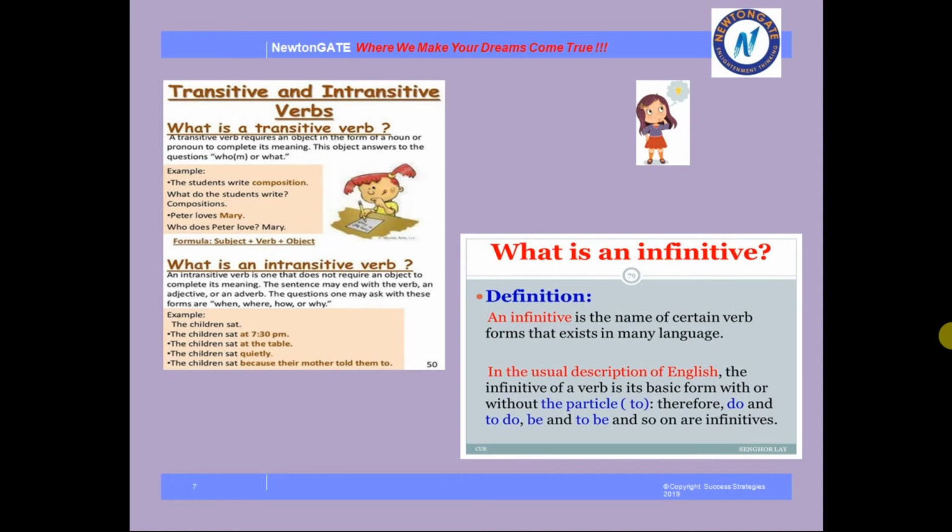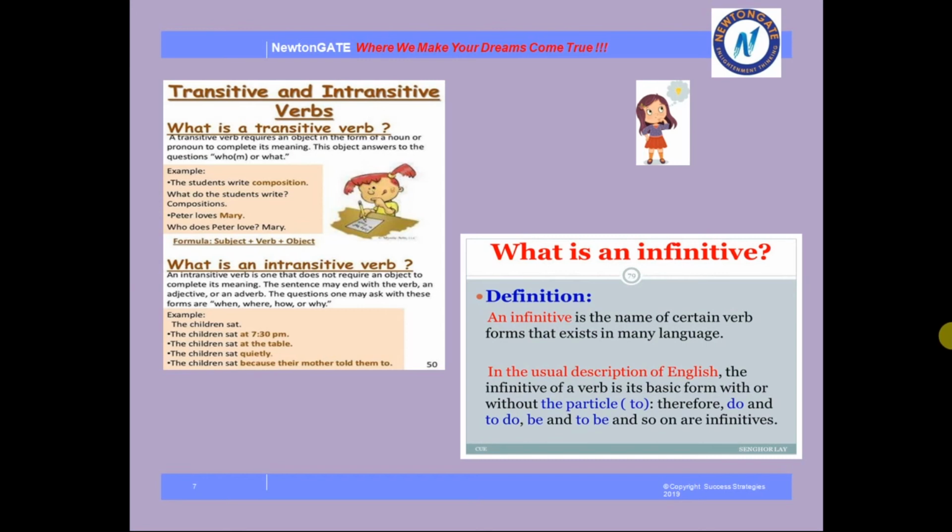So, you don't require any object in writing an intransitive verb. Now, the sentence may end with the verb, an adjective or an adverb. The questions one may ask with these forms are when, where, how or why.